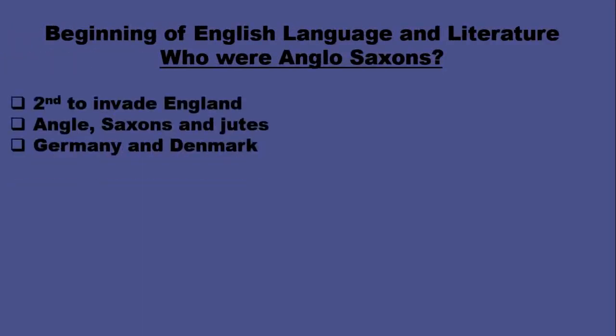Anglo-Saxons were the second to invade England. Anglo-Saxons is a combined term standing for Angles, Saxons and Jutes. They were basically Germanic tribes. They came from Germany and Denmark.